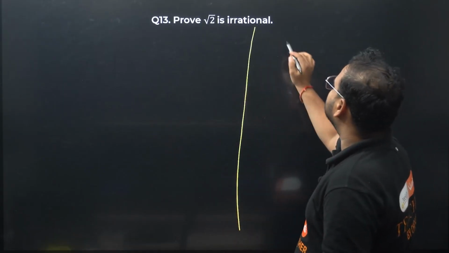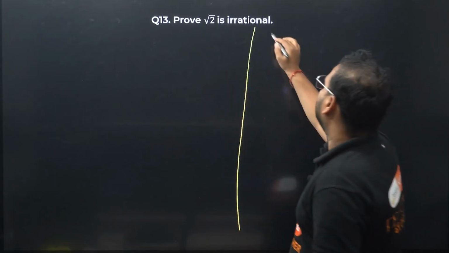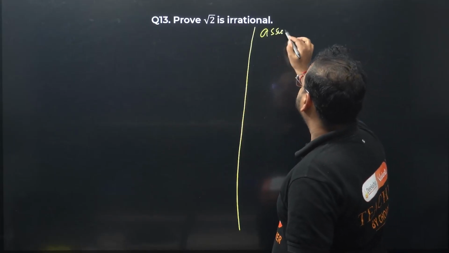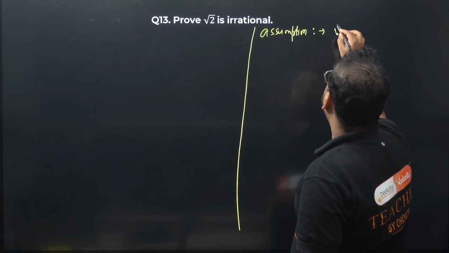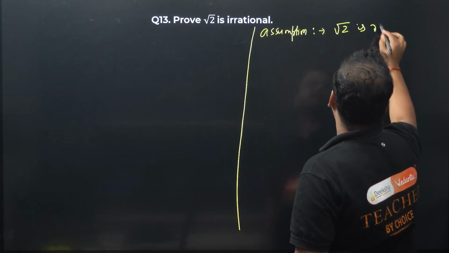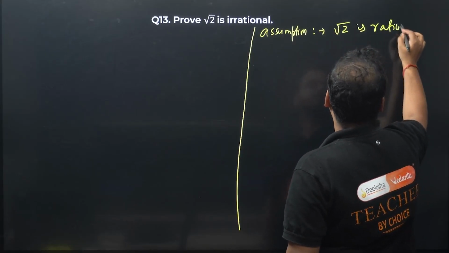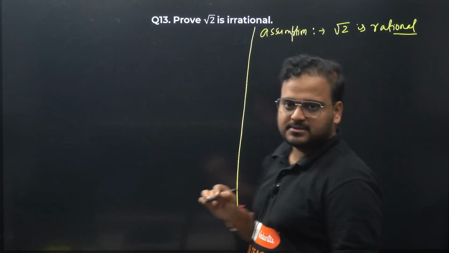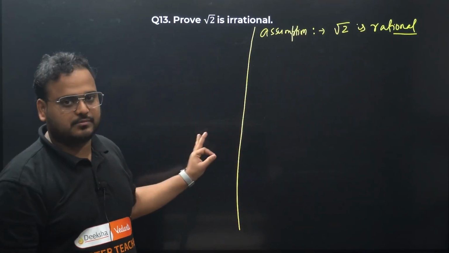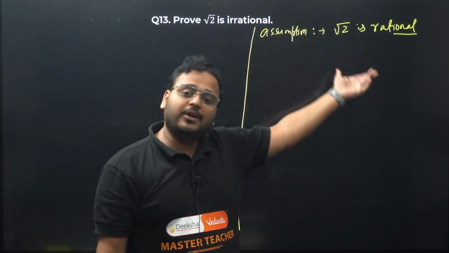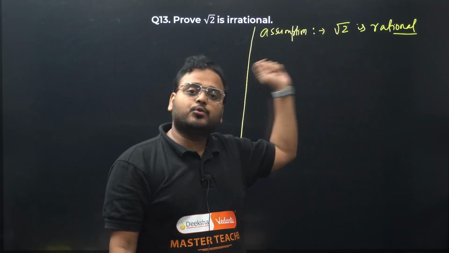Understand, the first step is to make an assumption. The assumption is that root 2 is rational. We'll start from this place, and later we'll say that our statement is wrong because of a contradiction. Starting with the complete opposite case, I'm taking it as root 2 is rational.